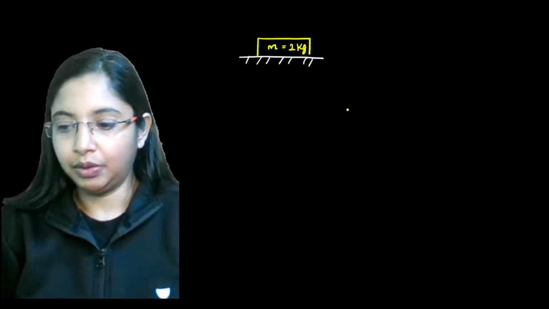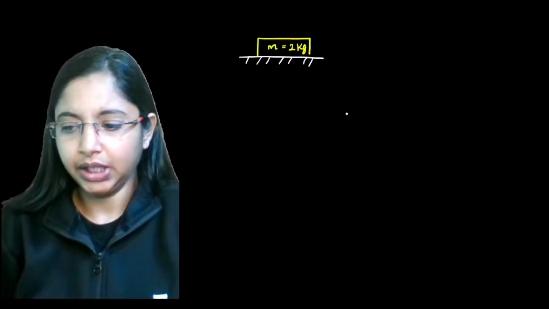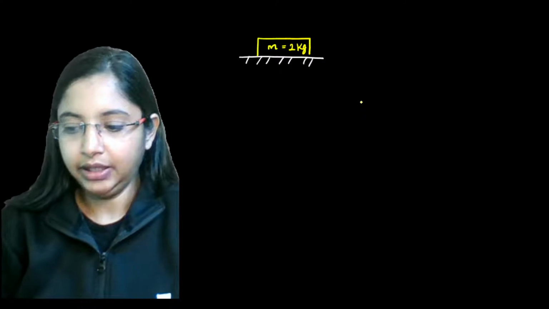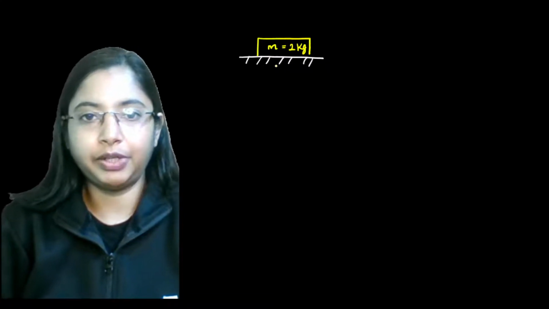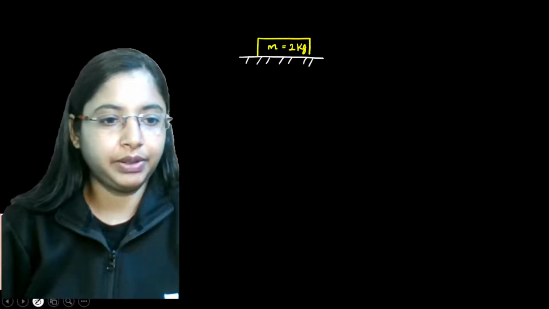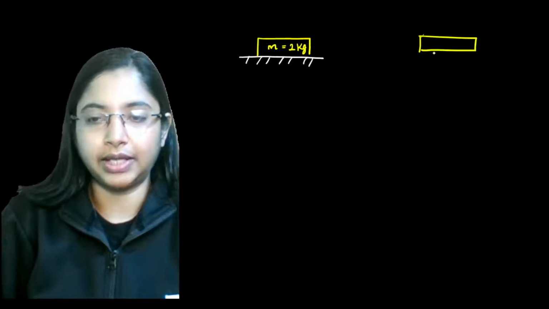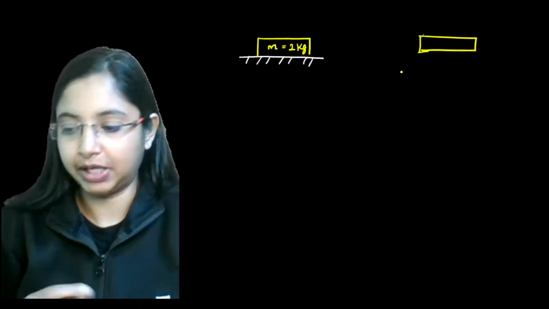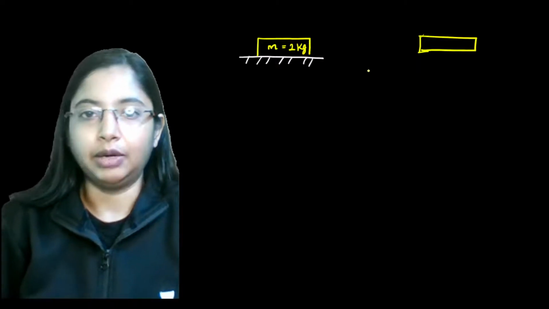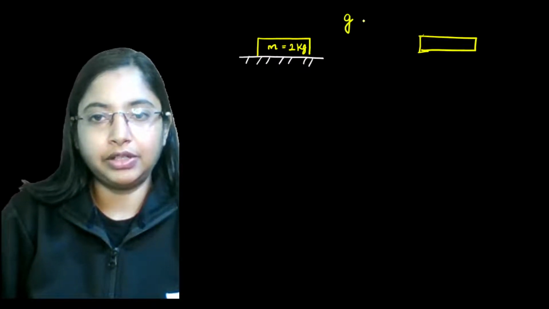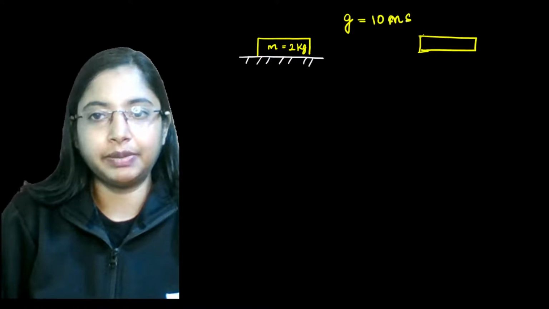Now, the free body diagram for this particular mass will be very simple, right? So you have a mass here. What are the forces acting on this mass? If you draw that, it becomes your free body diagram. Let's take the acceleration due to gravity for this problem to be 10 meters per second square.